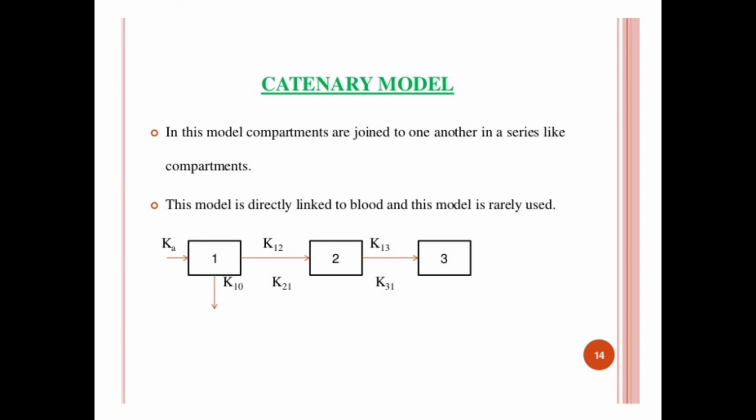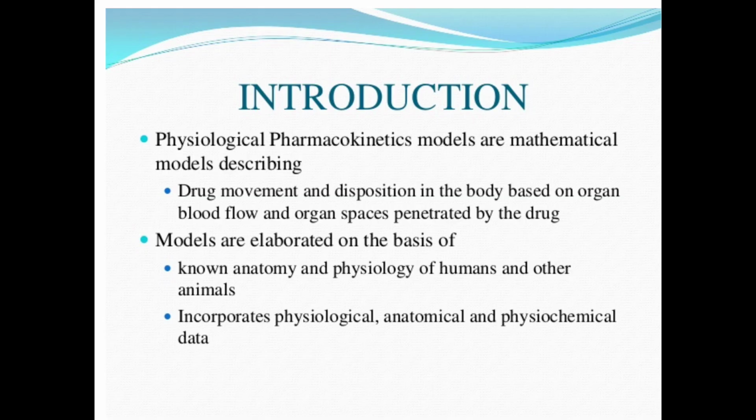So because of these several drawbacks and the difficulties with the classical compartment modeling, newer approaches have been devised to study the time course of drug in the body. So they are physiological models and non-compartment models. Now the physiological models are mathematical models describing the drug movement and disposition in the body based on organ blood flow and organ space which is penetrated by the drug. So these models are also known as the physiologically based pharmacokinetic models, PBPK models.